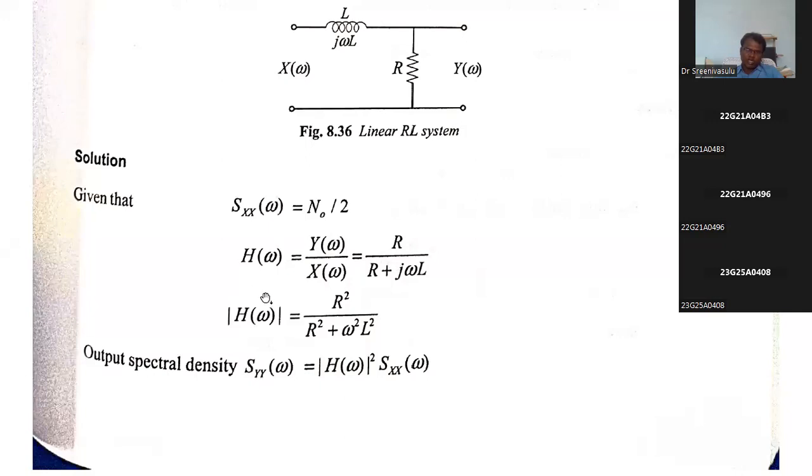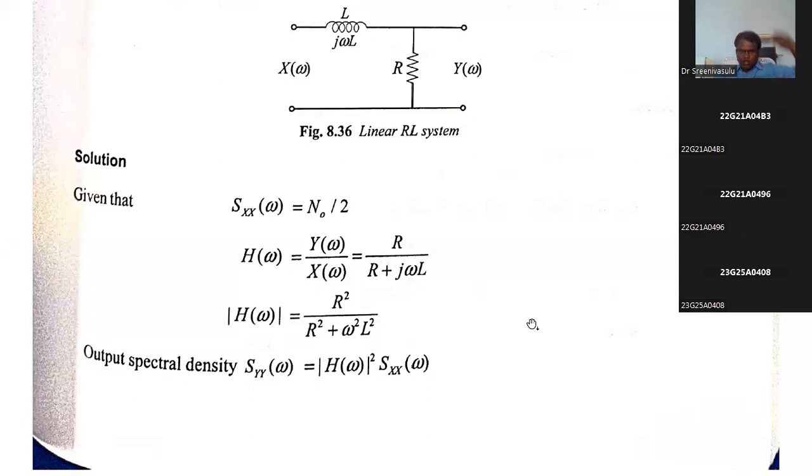First, you need to calculate the magnitude of H of omega. In the numerator there is no imaginary part, so it is as it is. In the denominator there is a complex term, a real term as well as an imaginary term. At that time, you write the root of real square plus imaginary square. What is the real term? R square plus omega L whole square. In our formula we require the magnitude of H of omega whole square, so we get it like this.